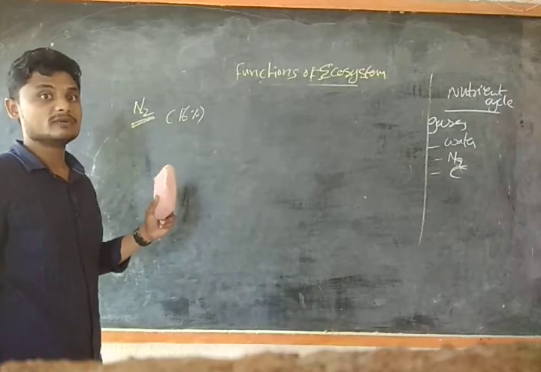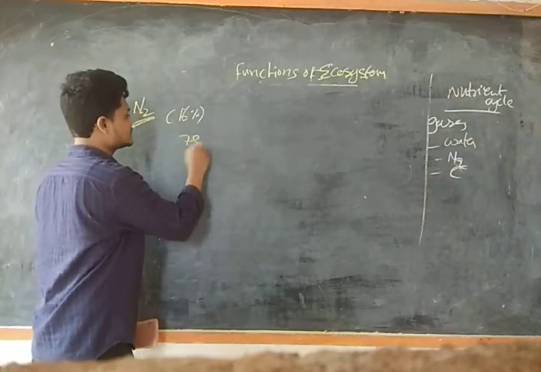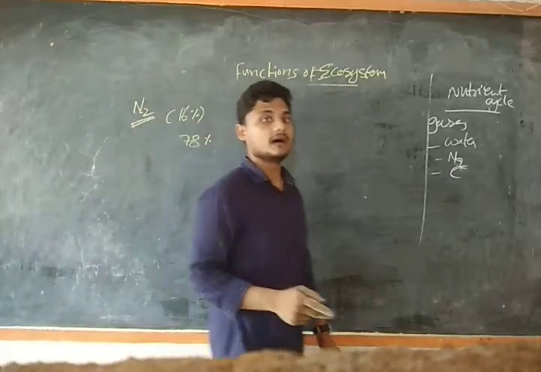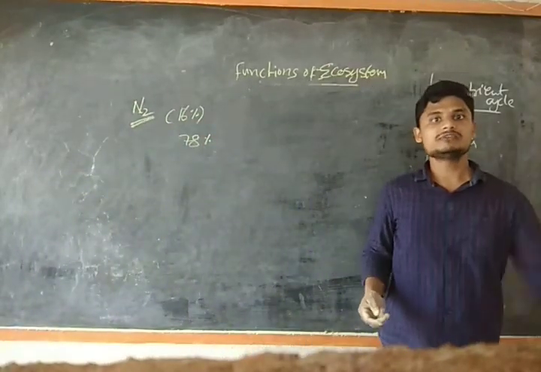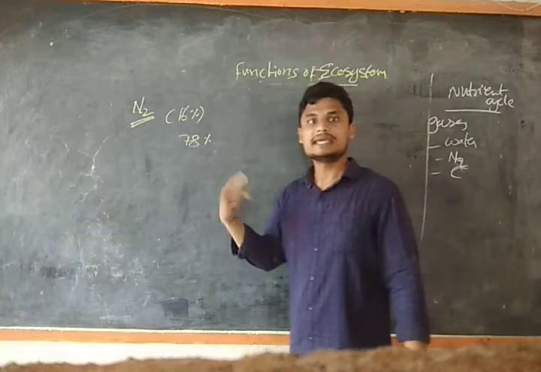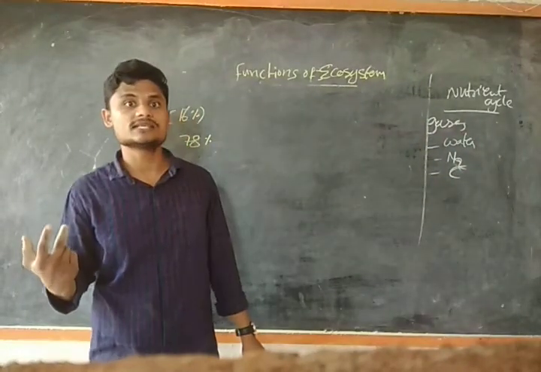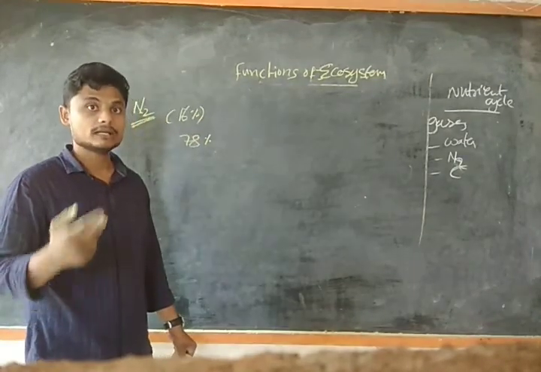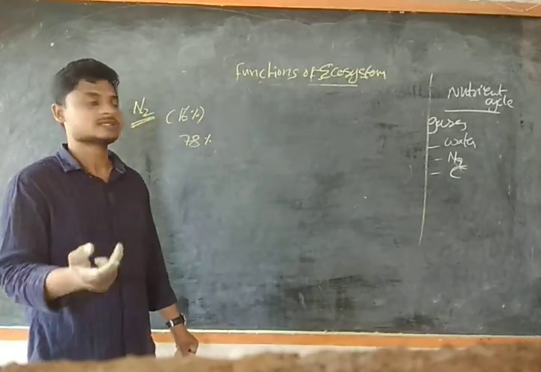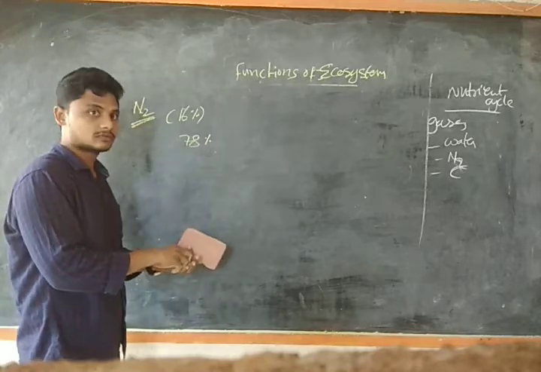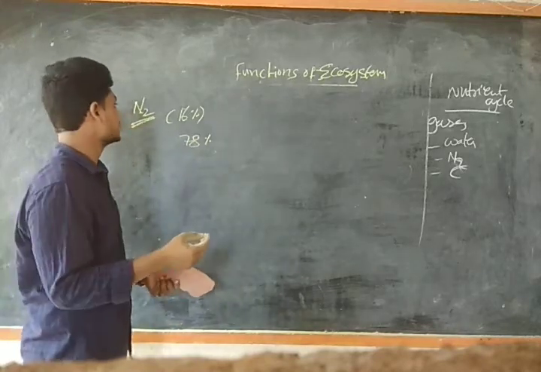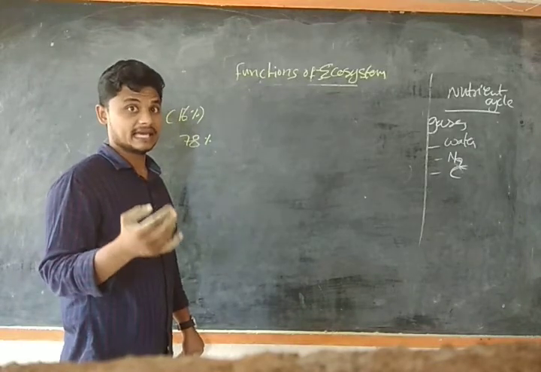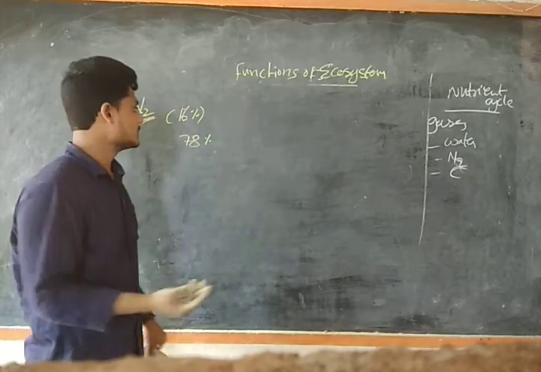Nitrogen exists as 78% of the earth's gas, but it is in the elemental form, and those forms will not be taken by the organisms directly. It has to go through a process of converting, known as fixing. The elements that are present directly in the atmosphere cannot be taken by the plants.